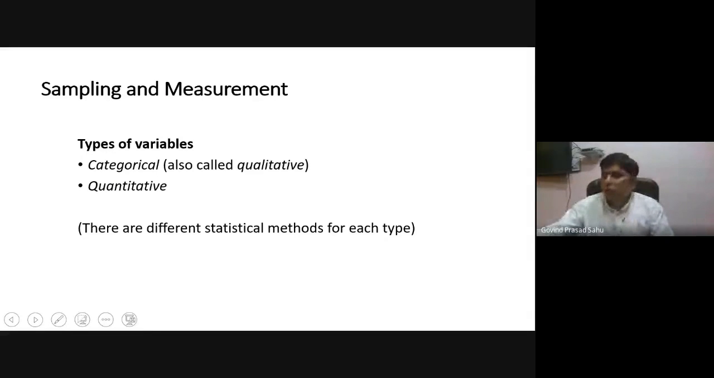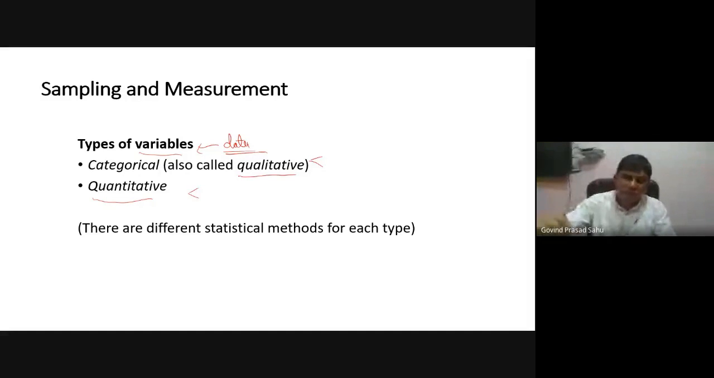As I told, there are types of variables. Variables occupy values, and that value is our data. So our data can be broadly categorized into two categories: quantitative and qualitative. Qualitative data is also called categorical data, and further it has two types, and quantitative also has two types. I will explain that in detail.